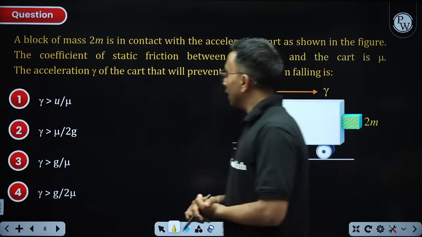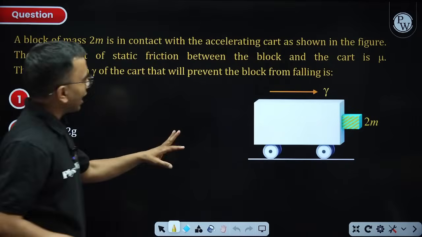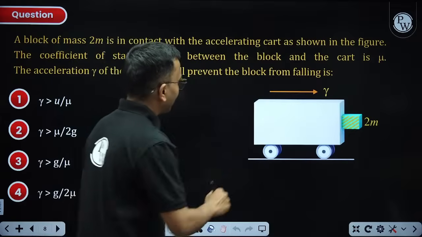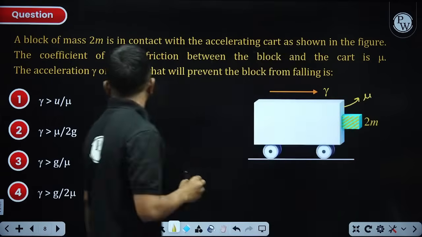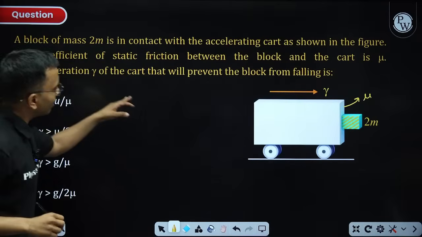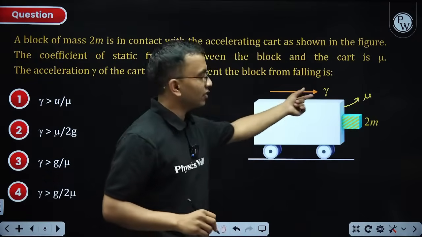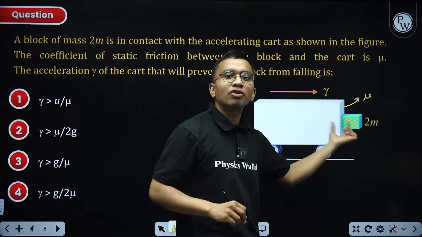Next question. A block of mass 2m is in contact with an accelerating cart as shown in the figure. The coefficient of static friction between the block and the cart is mu. So here the coefficient of friction is mu. The acceleration of the cart will prevent the block from falling if, what is the condition on this acceleration? How much should this acceleration be such that this block will not fall?